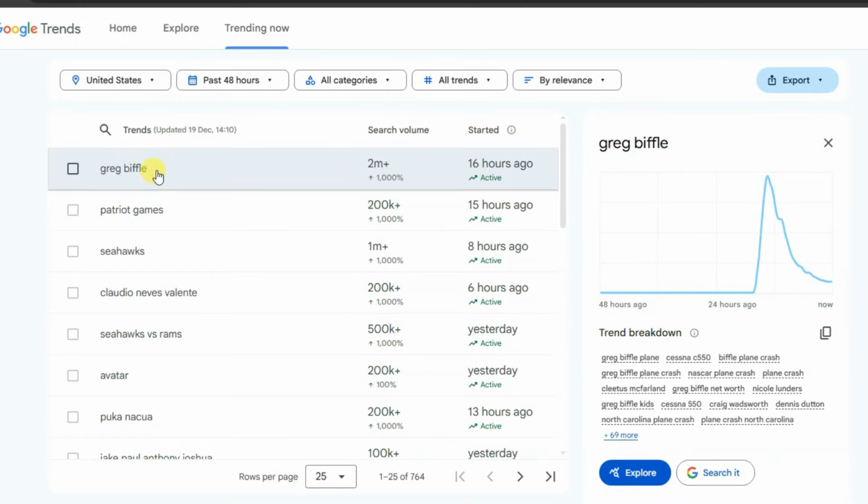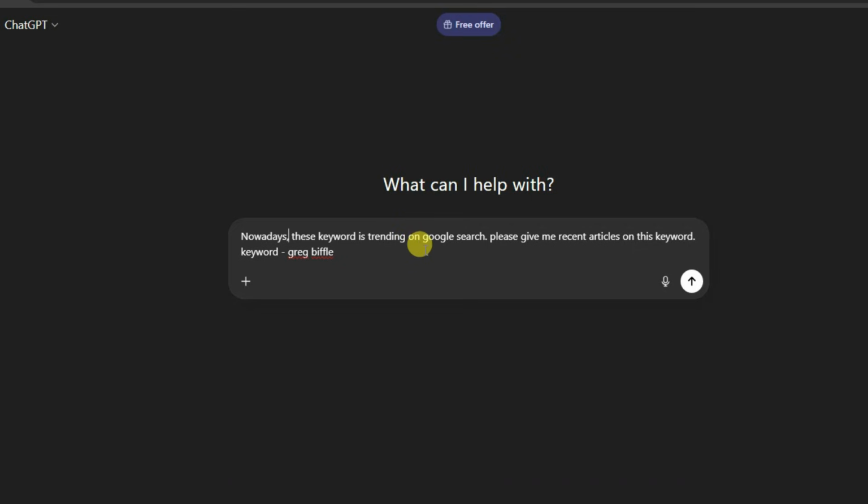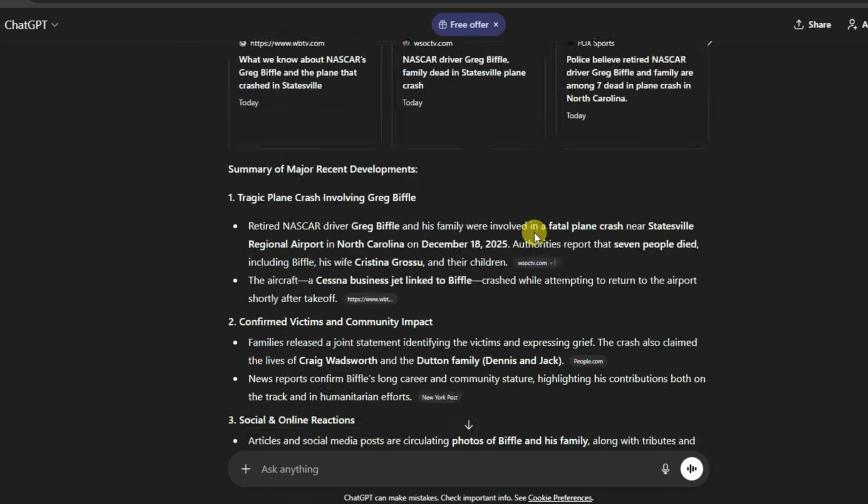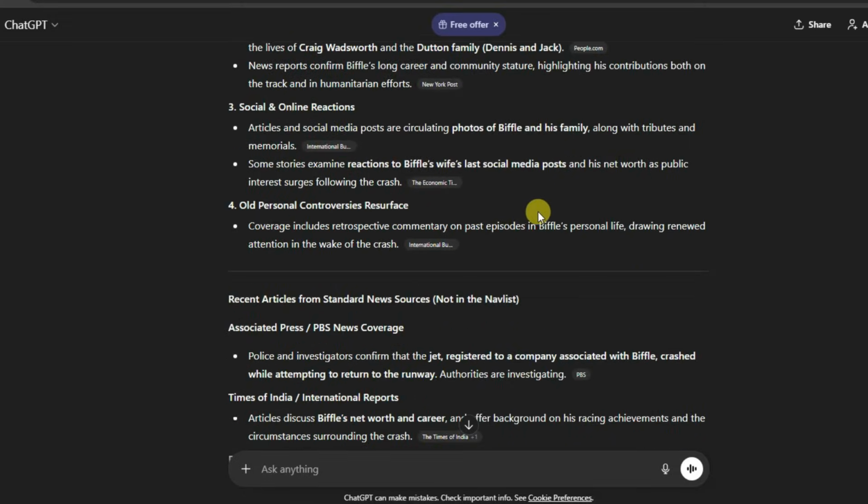You can copy this keyword. You can go on the ChatGPT platform and type this kind of prompt. Now you can click here. Here you can see ChatGPT has generated articles on that keyword. You can create a landing page using these articles.